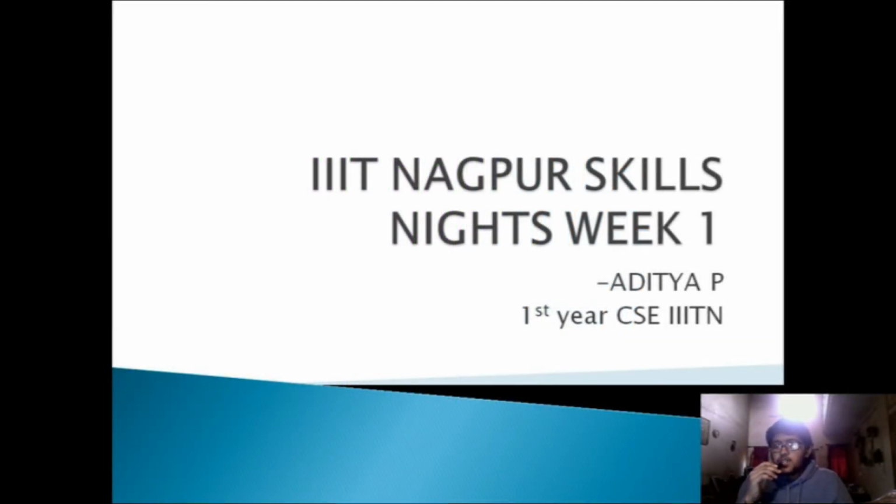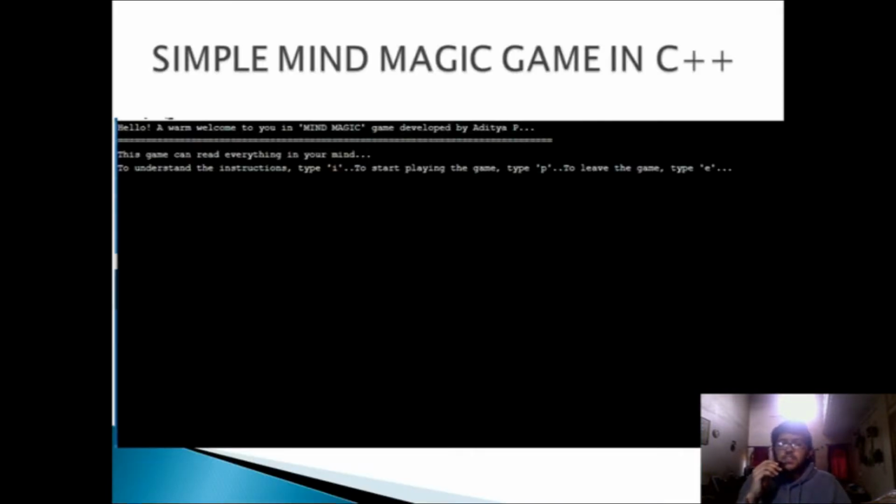At IIIT Nagpur, our seniors have started a program called Skills Night for the Freshers, in which we have to submit a mini project every week in the form of assignment. I really thank all the seniors for this enthusiastic concept. In the first week, I have made a simple mind magic game in C++.